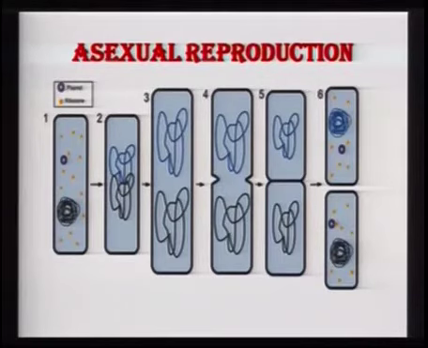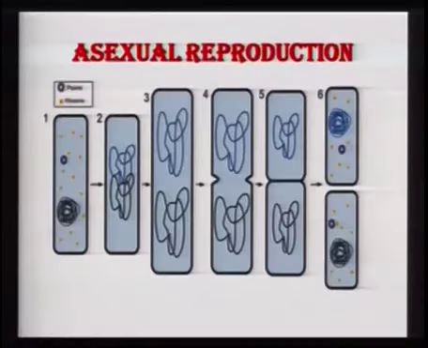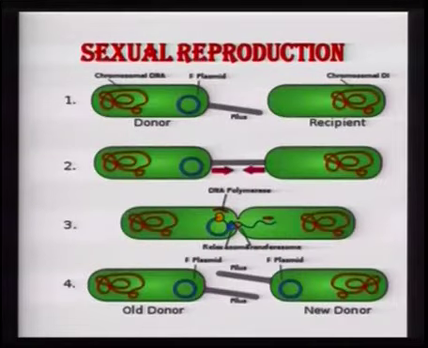One strand of the plasmid is shared by each of the daughter cells and the other strand is made by each one of them. So now both the daughter cells are independent bacteria and can move about. In this particular slide, the same thing has been discussed. They can also reproduce by the sexual method, and this takes place by conjugation.